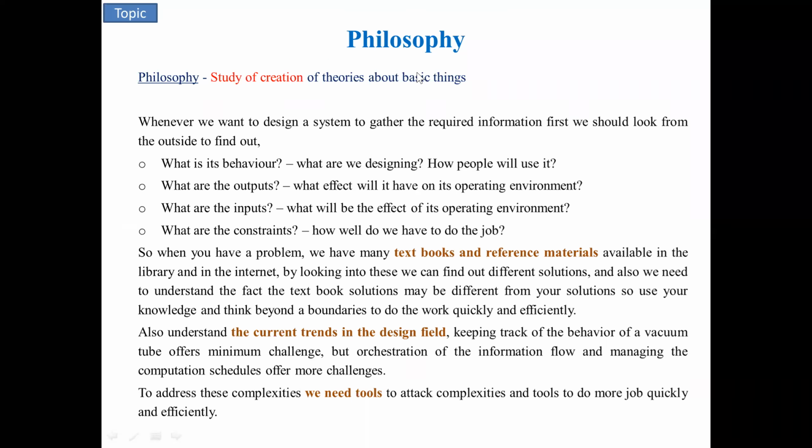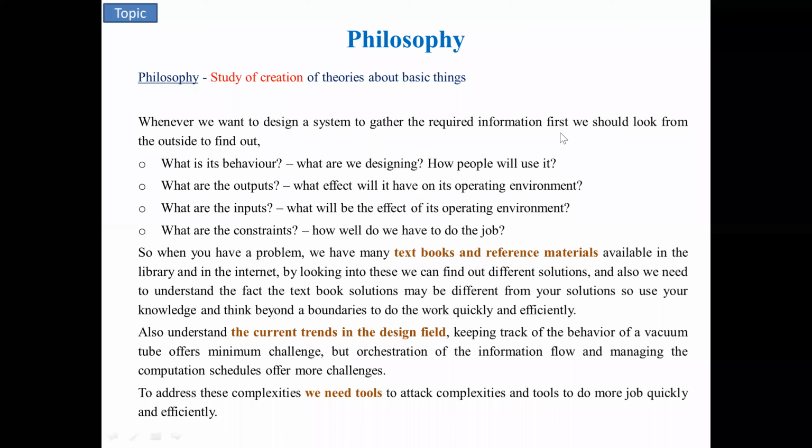Okay, so about the philosophy. In general, philosophy is nothing but a study of creation. You are going to create a new product. Before creating that, you have to go through a certain study. What is that study? Initially I have a simple prototype, that is, a model. So for example, you consider